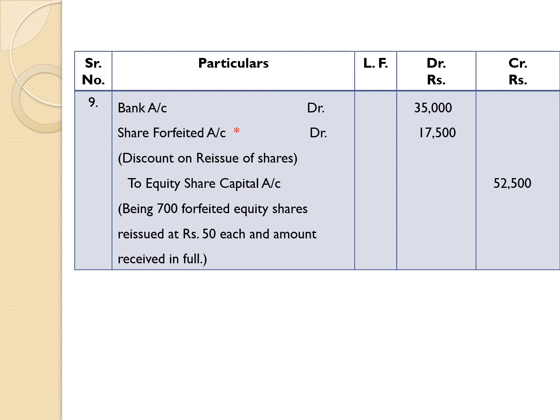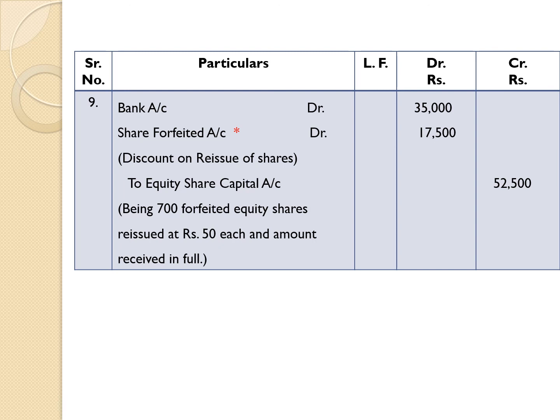While giving credit to capital account, consider the number of shares reissued into, in this problem, called up amount per share. So 700 equity shares into rupees 75, that came 52,500. Therefore, we have given credit to equity share capital account by rupees 52,500.